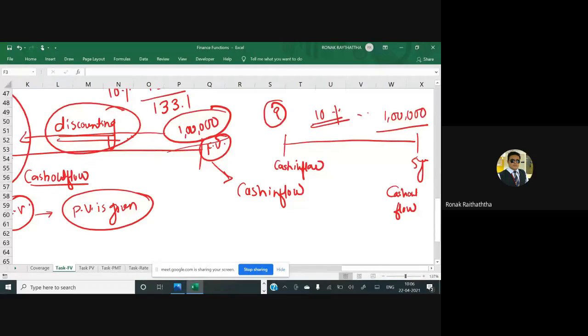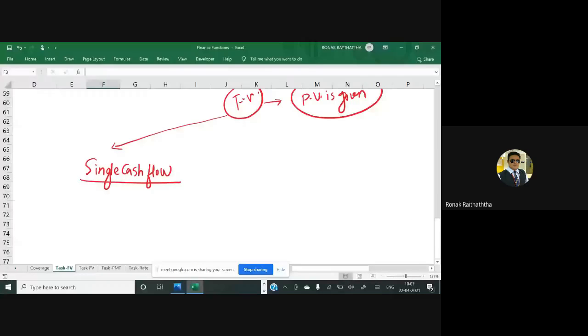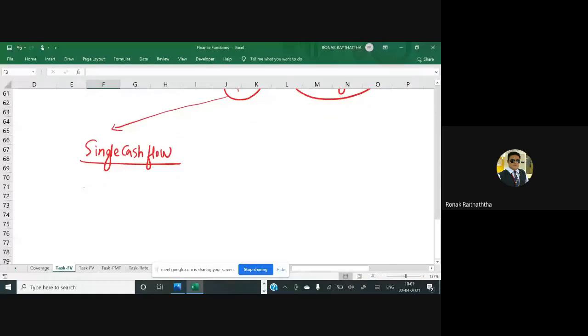Right? Let's go over there. Single cash flow. Now, the major examples I'll be taking will be from the perspective of investments, but it can also be related with loans. That's why I have clarified that it is applicable to loans as well. Now, in the single cash flow, you are investing only one time.